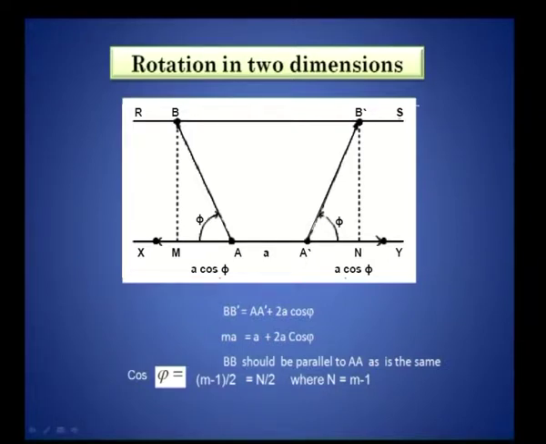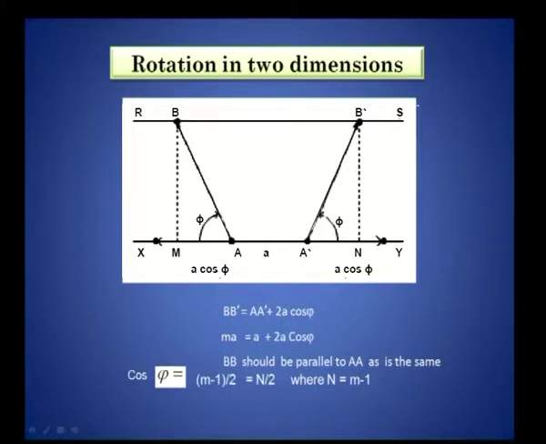I told you about the lattice point A, and we have the vector A ending at this lattice point. Supposing you rotate this vector along this direction, if the angle phi becomes 90, what would happen? This is A, remember this is A and this is again A, right.